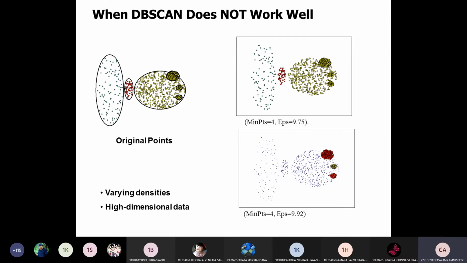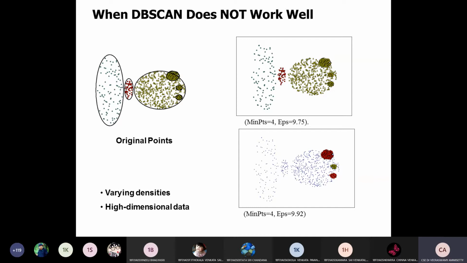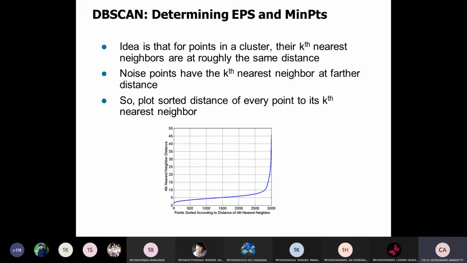But it can handle large databases when the data is unstructured and has different kinds of shapes. But when the group is structured and the data size is large, changing the density makes it very difficult to identify the cluster elements. So these are the things for the DBSCAN algorithm.